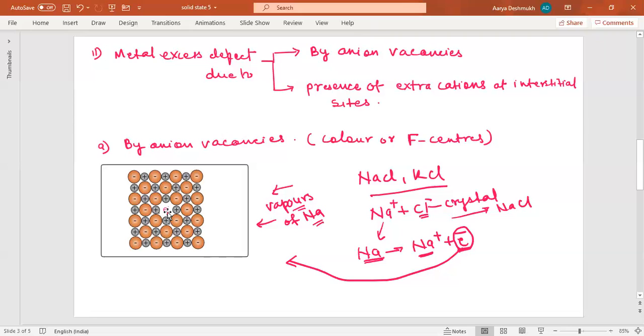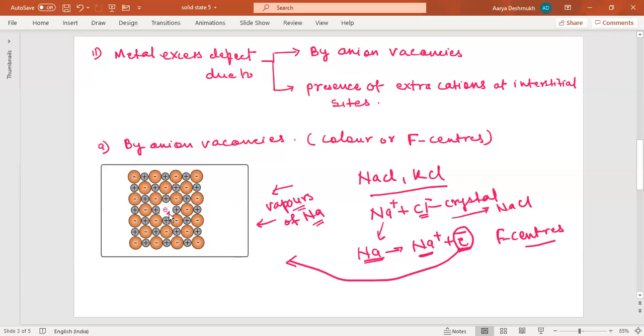So the anionic site, what is the anion here? That's the chloride ion. This anionic site is occupied by the unpaired electron, because this is an unpaired electron. This is the only electron which is lost from this sodium, which is not from the crystal structure. These are the vapors we are passing on this crystal structure. So this electron occupies this position, and this is called the F center.